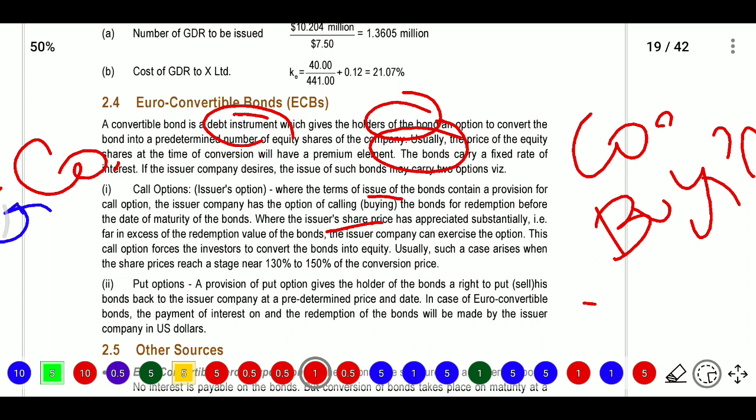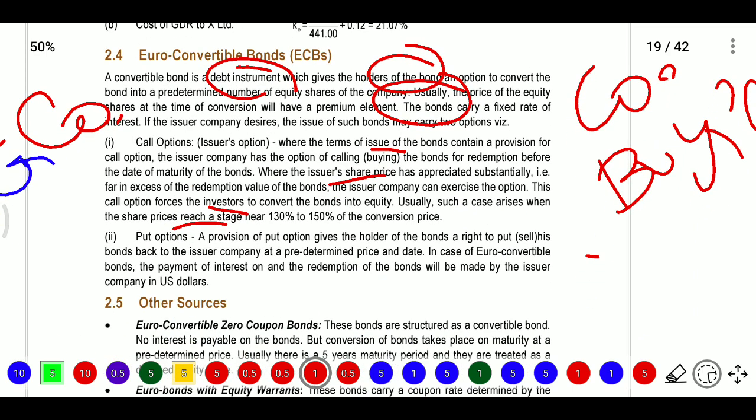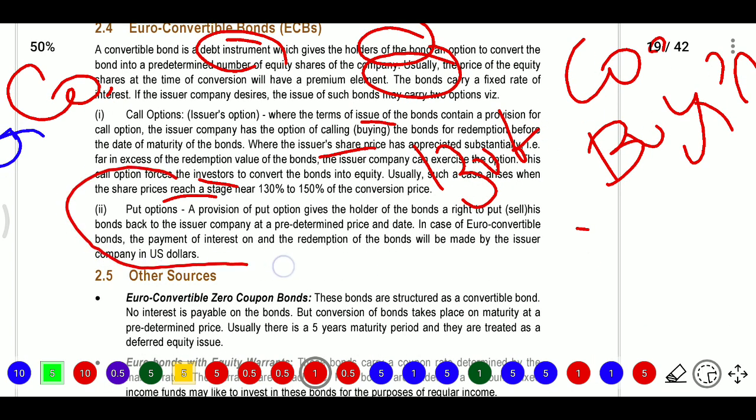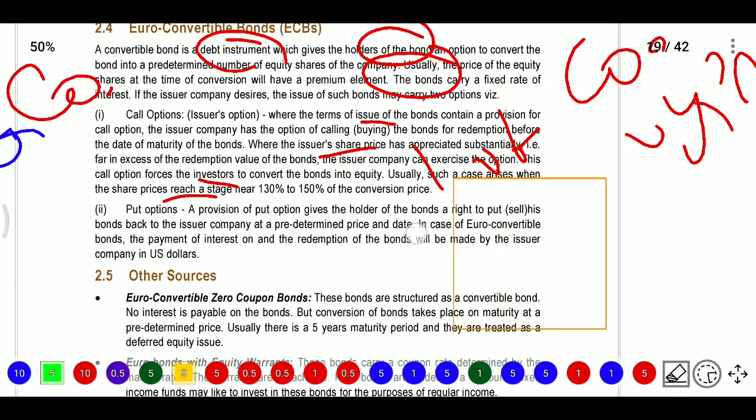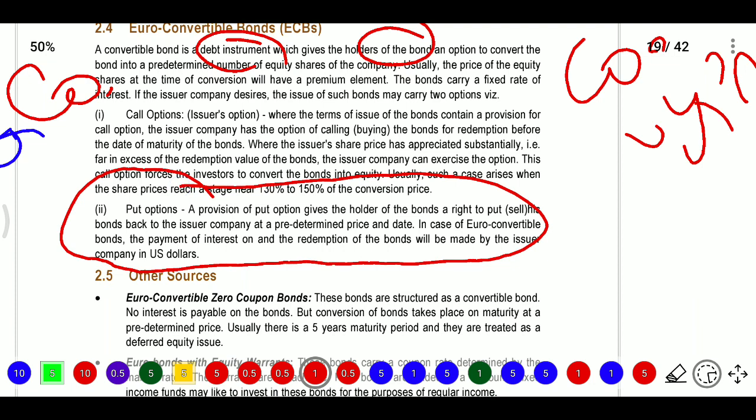Here, where the issuer share price has appreciated substantially, that is, for the exchange of the redemption value of the bond, the issuer company can exercise the option. This call option forces the investor to convert the bonds into equity. Usually such a case arises when the share price reaches a stage nearly 130 to 150 percent of the conversion price. Next, put option. A put option gives the holder of the bond a right to sell his bond back to the issuer company at a predetermined price and date.